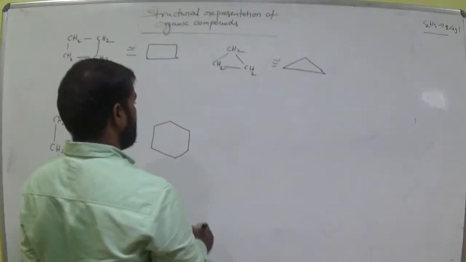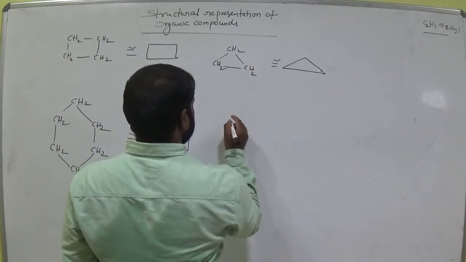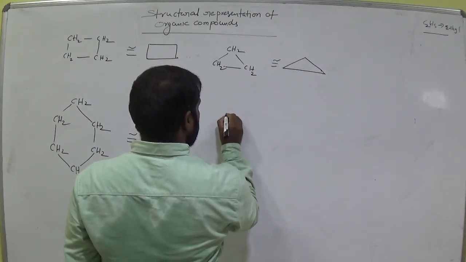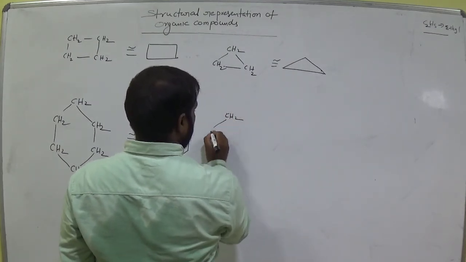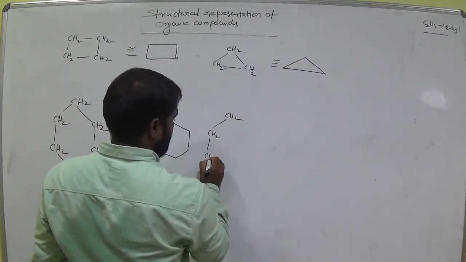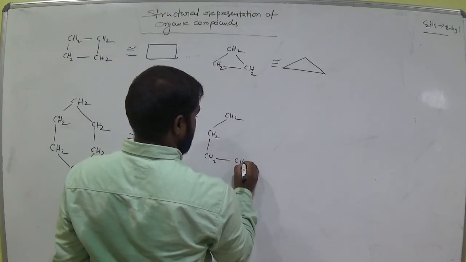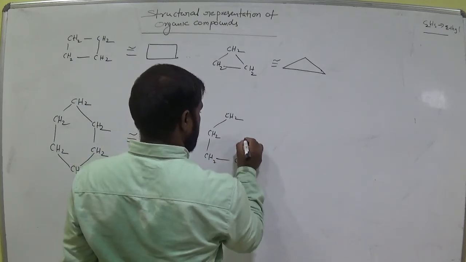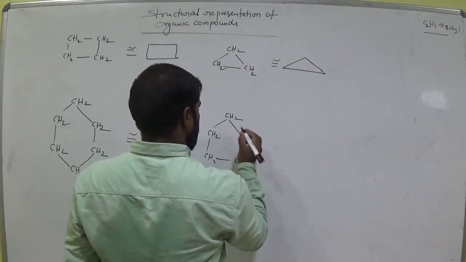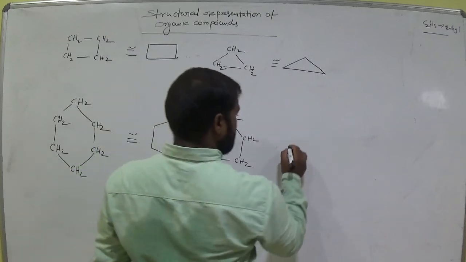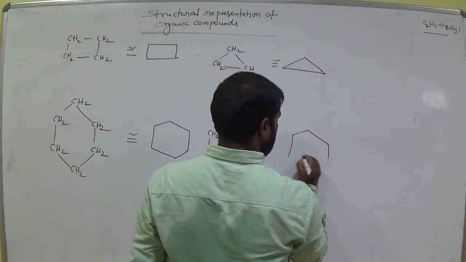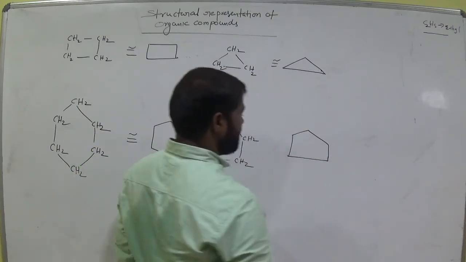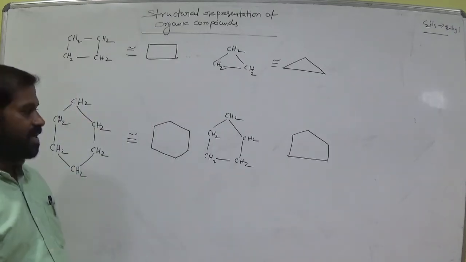Clear? For this one, how many carbons do we have? 5. This is the bond line representation of this compound. Okay, clear?